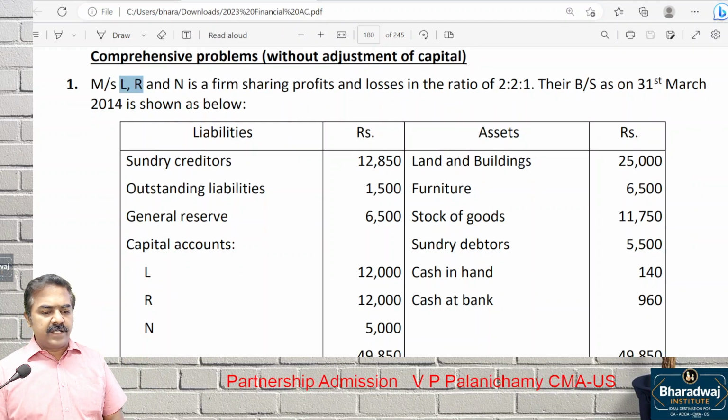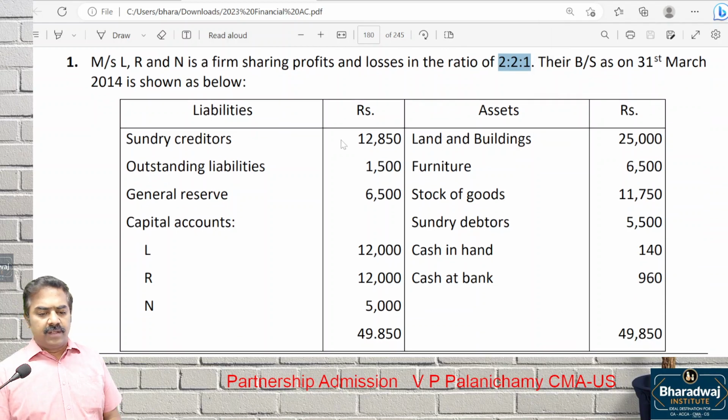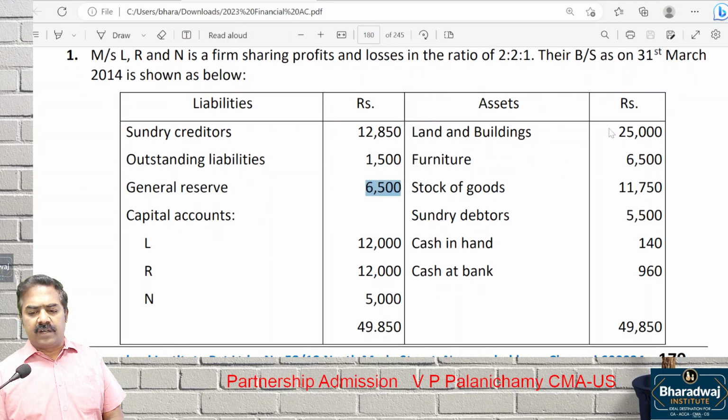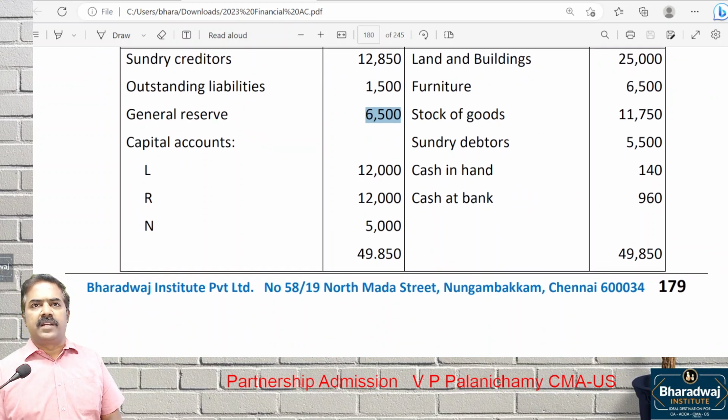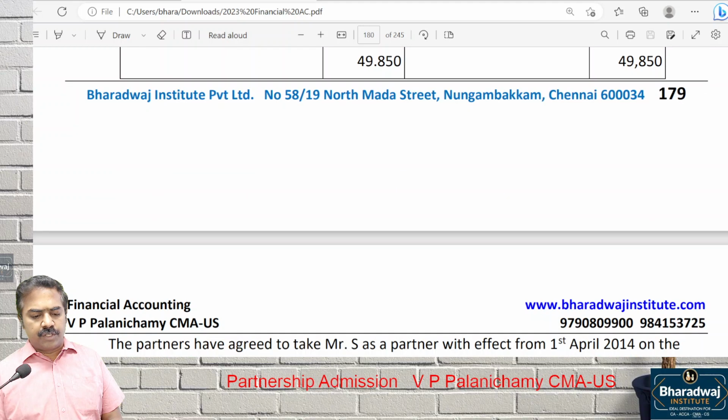Who are the partners? L, R, N are the partners. Sharing profits and losses in which ratio? 2:2:1. Old ratio is 2:2:1. Old creditors, outstanding liabilities, then general reserves are given, capital account is given. Land and building, furniture, stock, debtors, cash in hand, cash at bank is given. This is old balance sheet or new balance sheet? Old balance sheet.